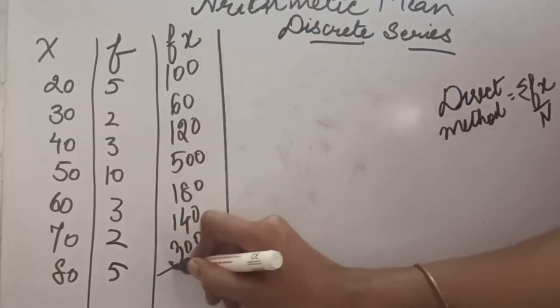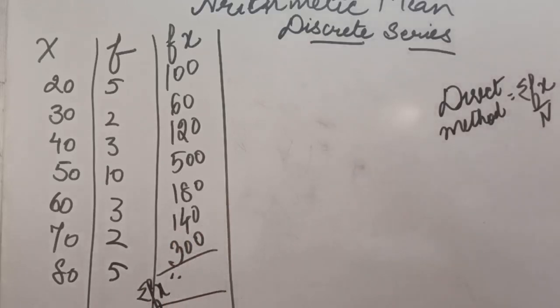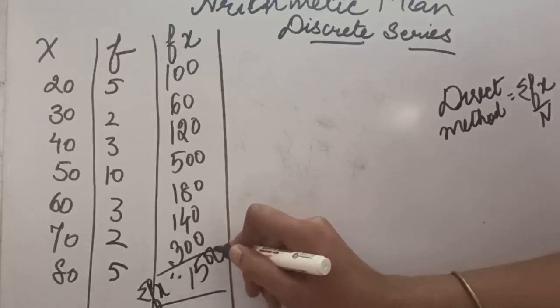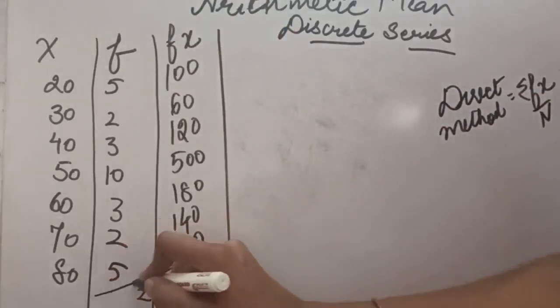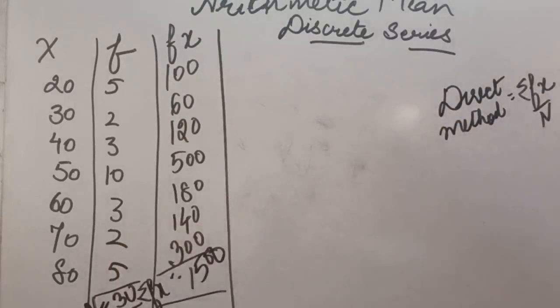When we add these, it will become our sigma fx. By adding all these values the total is 1500, and when you add the frequencies, that is known as n, it will be 30. It can be known as sigma f, or you can call it n. In case of discrete series, n is sigma f.